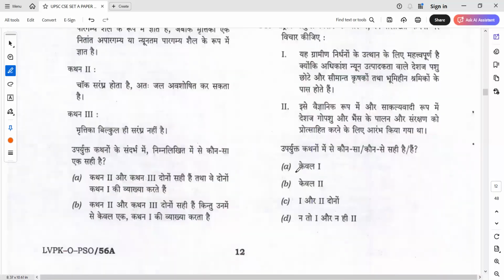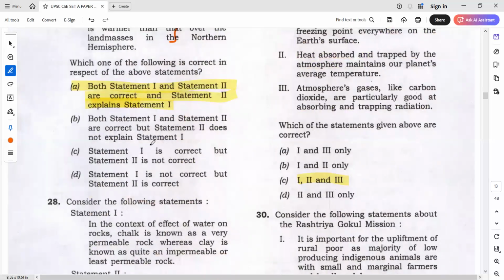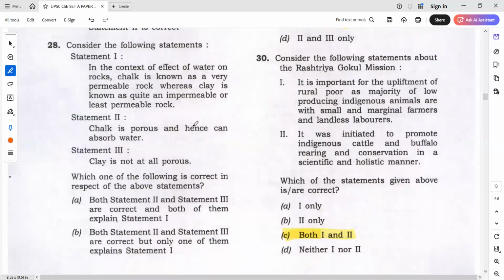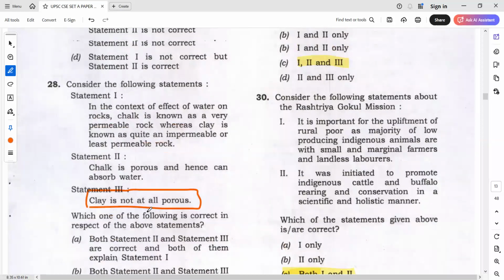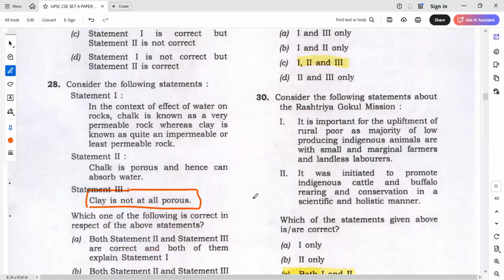Okay, next, coming to this question. Okay, chalk and clay. So tell me here, which is extreme statement? Clay is not at all porous. Obviously, clay is not at all porous is an extreme statement. So what is the possible answer? Obviously, once you know that that is wrong, then there is only one option for you. Only one of the statements 2 and 3 is correct, and that explains statement 1. Okay, because this is chalk is porous and hence can be observed water. This is a plain statement. Once you know this is plain, you don't have to worry much. Okay.